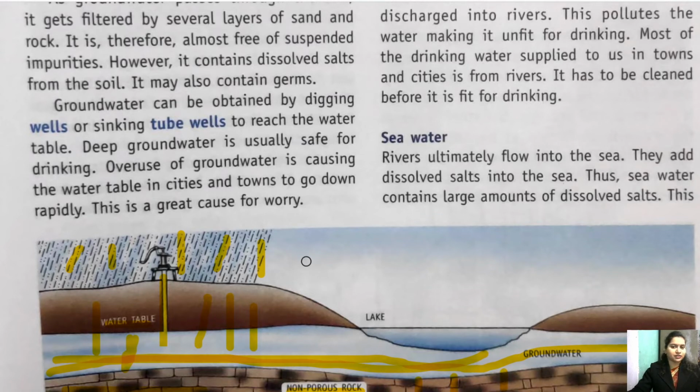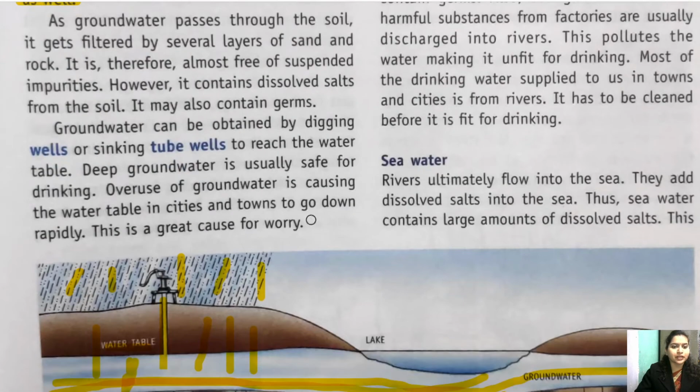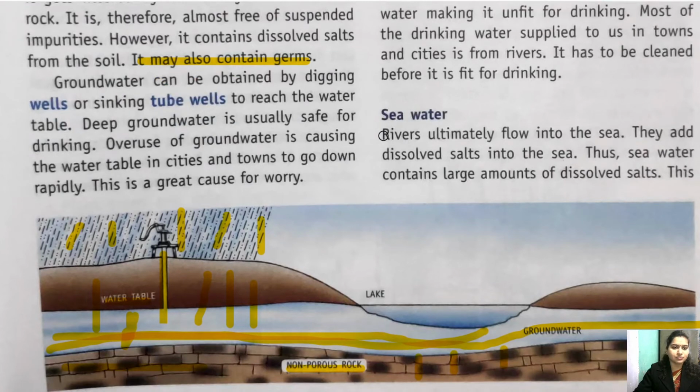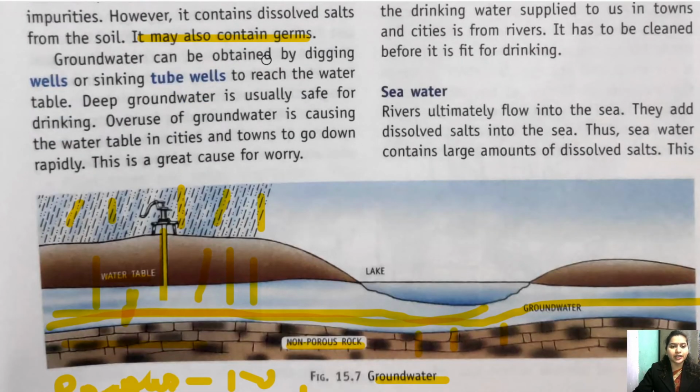Right now also in some villages they do the same thing. Okay, so it is a good source of water. It may contain germs, but mostly it does not contain a lot of germs. Okay, so groundwater can be obtained by digging wells or sinking tube wells. The water of tube wells or hand pumps, whatever water comes into our homes, it is the groundwater. See, overuse of groundwater is causing the water table in the cities and towns to go down rapidly, and this is a great cause of worry.